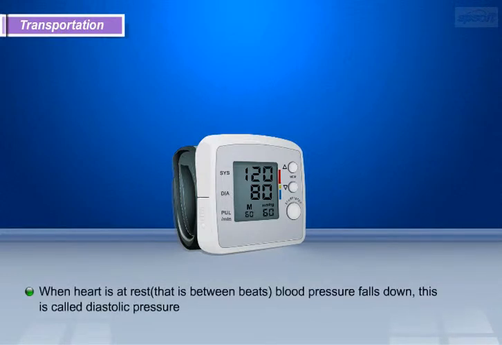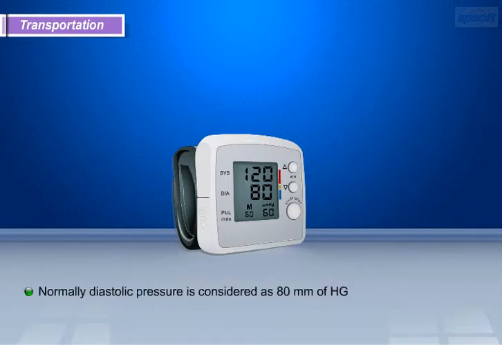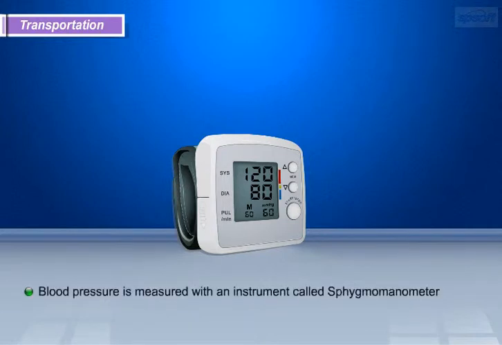When the heart is at rest, that is between beats, blood pressure falls down. This is called diastolic pressure. Normally diastolic pressure is considered as 80 millimeters of mercury. Blood pressure is measured with an instrument called a sphygmomanometer.